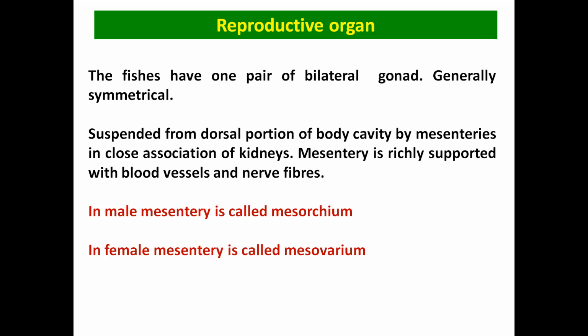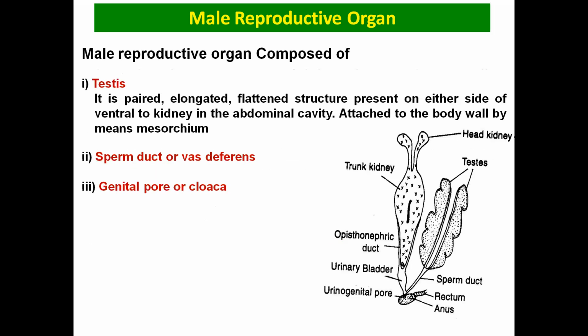They are attached through the mesenteries in the abdominal cavity. Mesenteries are basically the doubled peritoneum, a double membrane. In the male, the mesentery is called mesorchium, and in the female, the mesentery is called mesovarium.